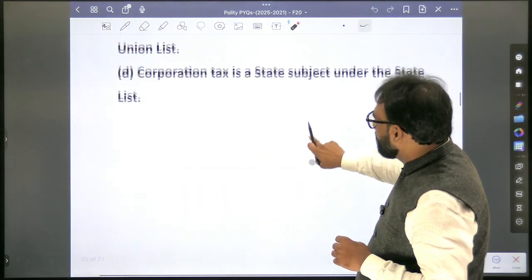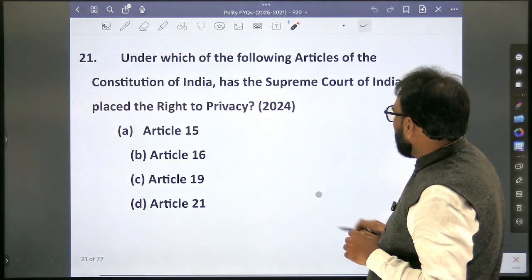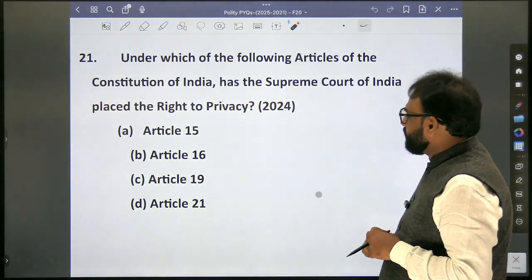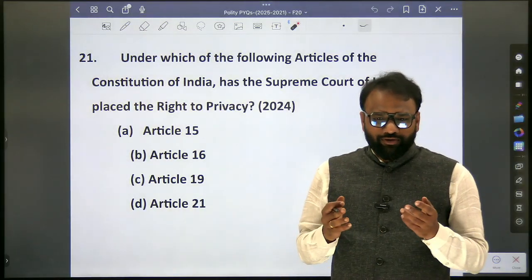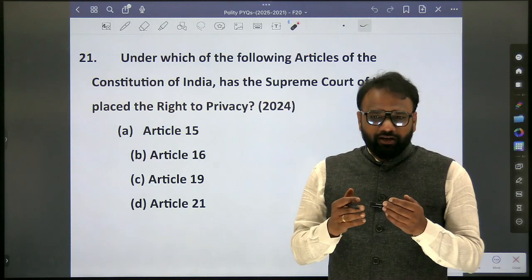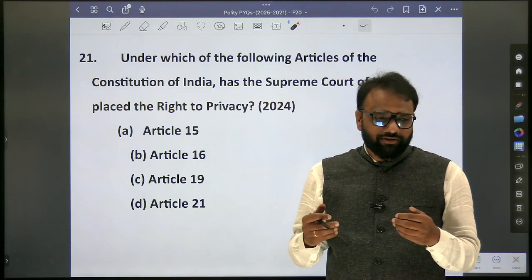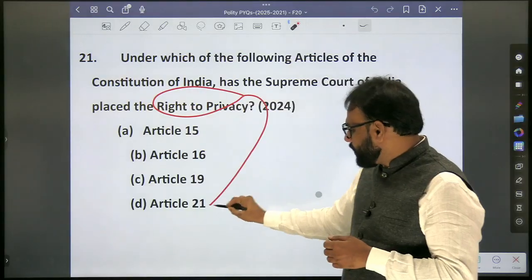Which question? Okay. Under which of the following articles of the Constitution of India has the Supreme Court of India placed the right to privacy? Okay. So, Article 21. Easiest question. Even though it's easy but repetitive, they'll focus. So, right to privacy is placed under Article number 21.